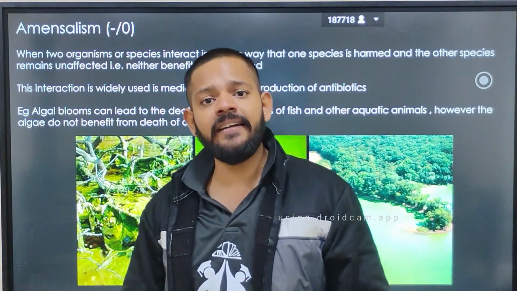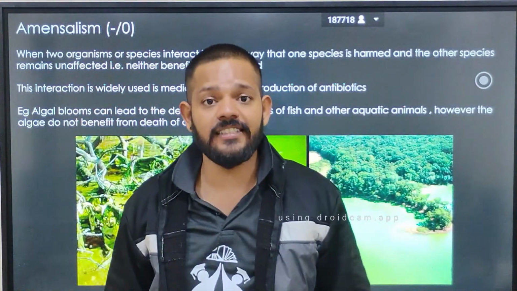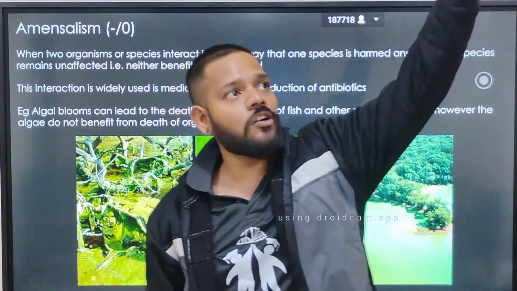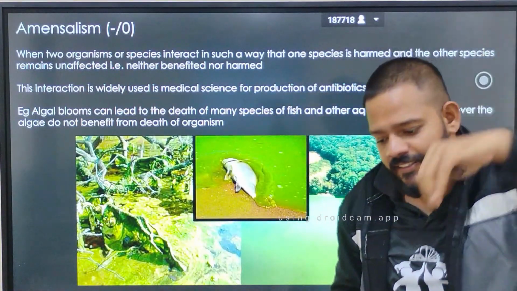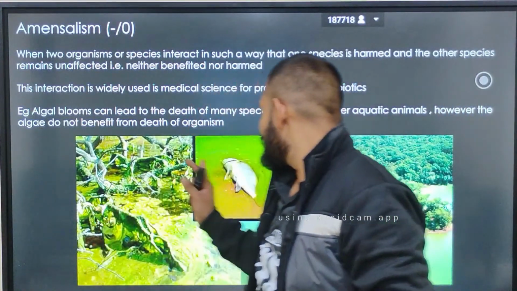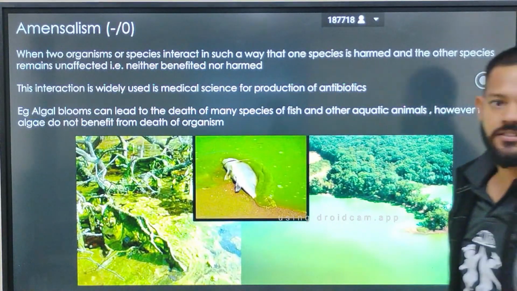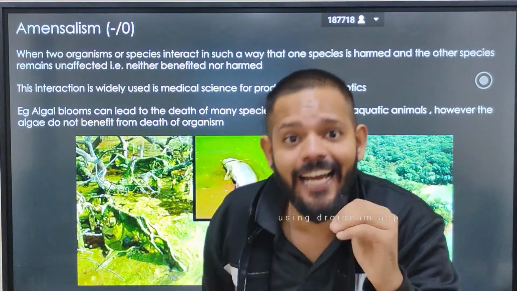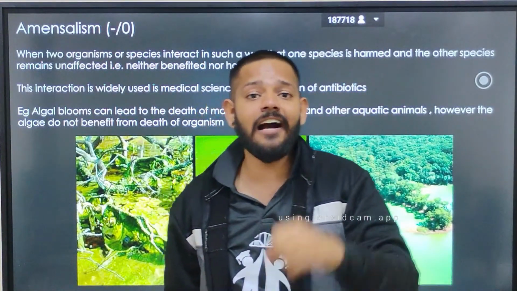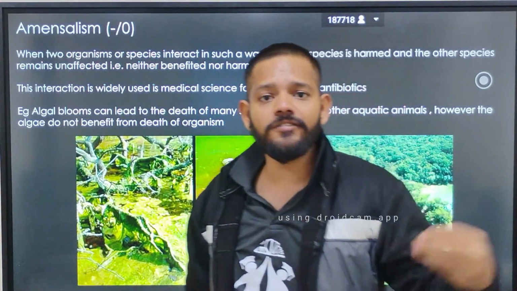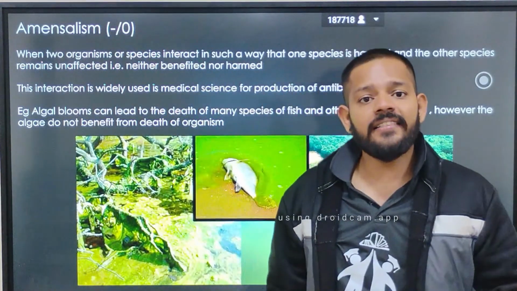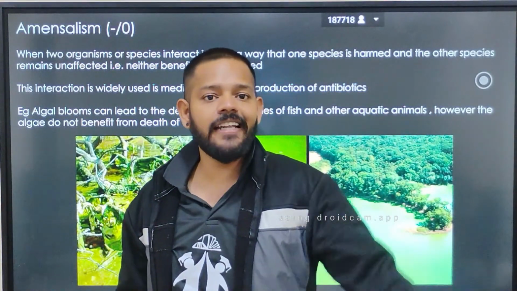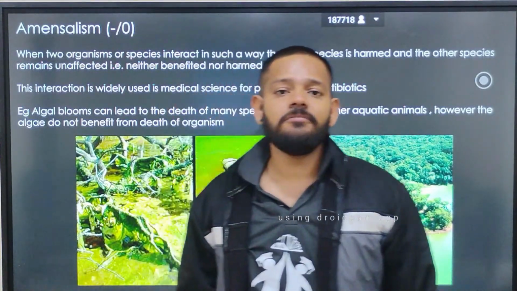In algal bloom, what happens? Algae grow on the surface of water bodies, stagnant water bodies. It occupies all over the area of the water bodies. Now the sunlight which is going inside the water is trapped by the algae which occupy the surface. Now no sunlight will go inside the water, so the hydrophytes present inside the water will die. And automatically after the death of hydrophytes, the BOD of the water increases. And that increased BOD causes death of the fishes, the aquatic animals, and that ecosystem will be destroyed.